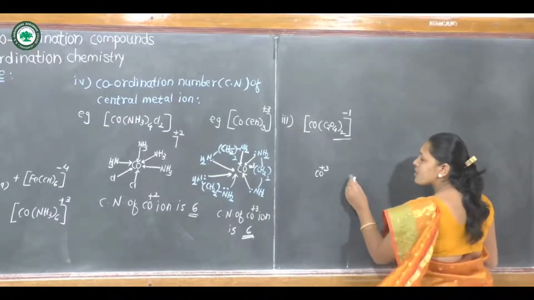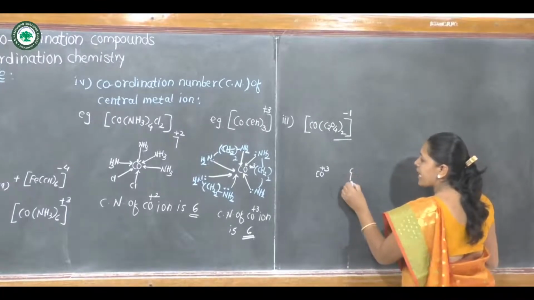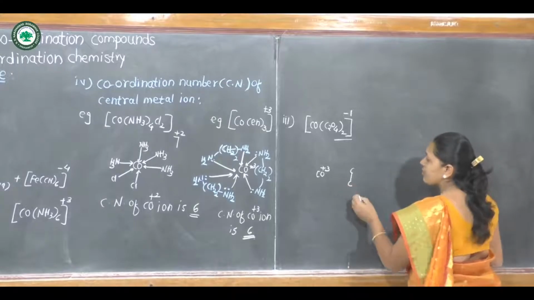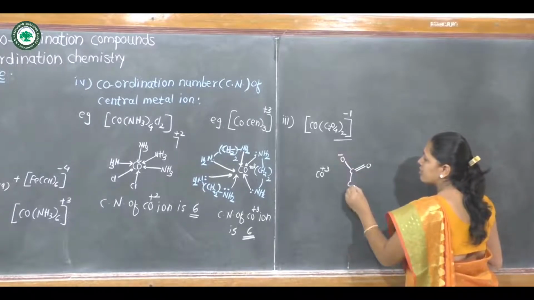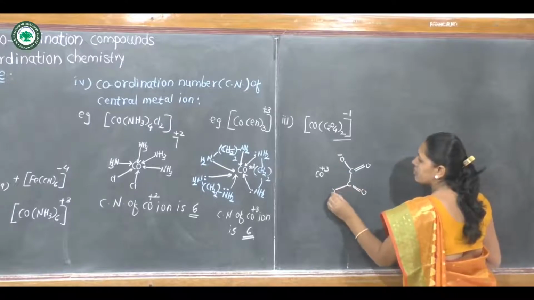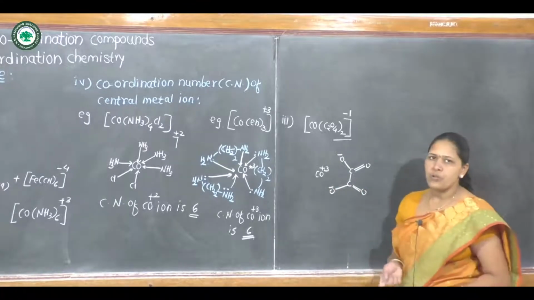How can the oxalate ligand be represented? C2O4.